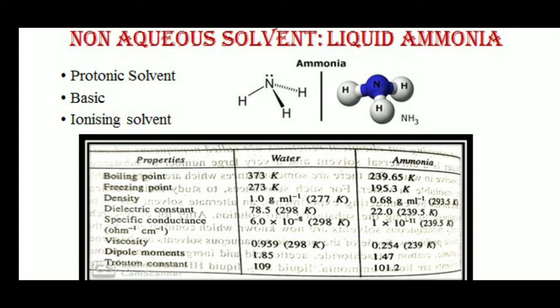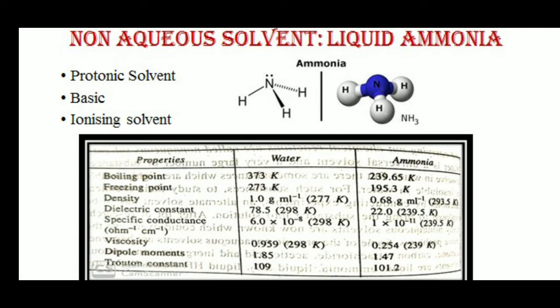So these are the various physical properties of water and ammonia, and we come to know that the boiling point, freezing point, density, dielectric constant, specific conductance, viscosity, dipole moment, and Trouton constant of liquid ammonia, the non-aqueous solvent, are all less than those of the aqueous solvent, water.